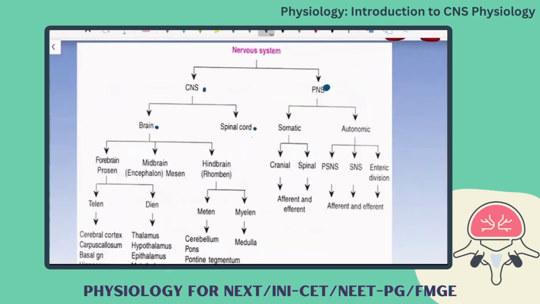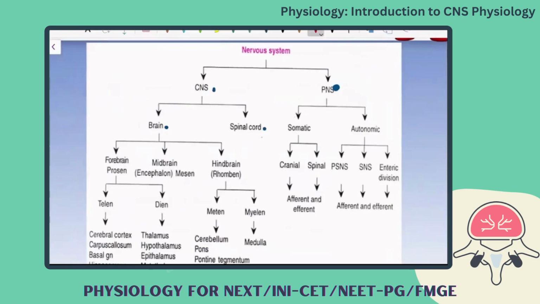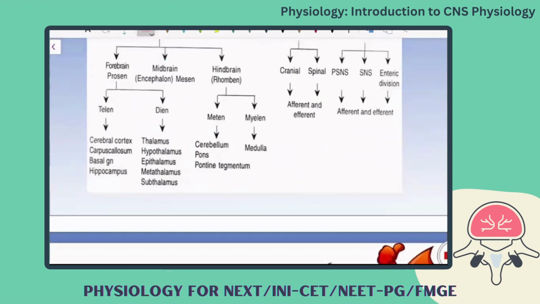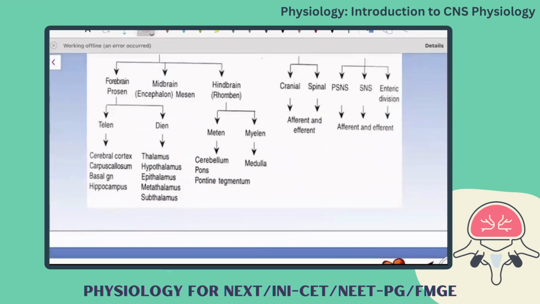And brain, during its development, you have forebrain, midbrain, hindbrain. Forebrain you also call as prosencephalon, mesencephalon, rhombencephalon. And then forebrain further has telencephalon, diencephalon. You have to remember this point.